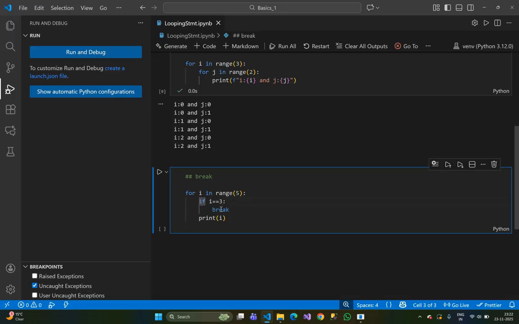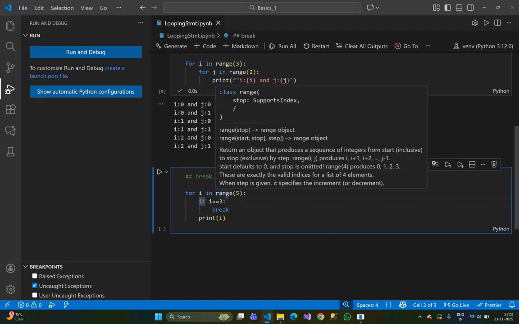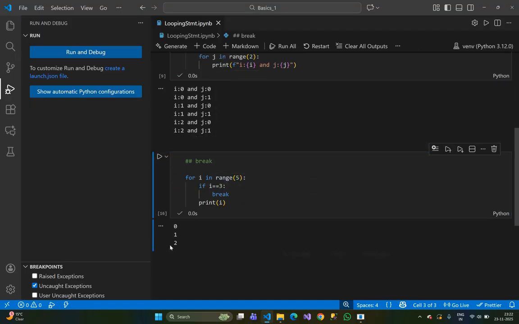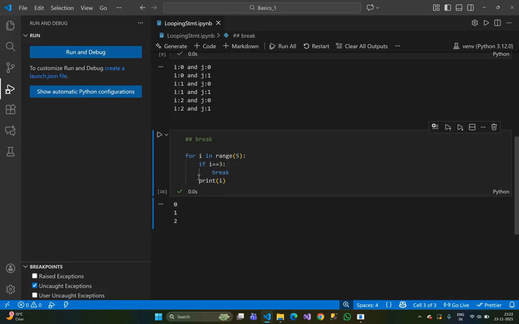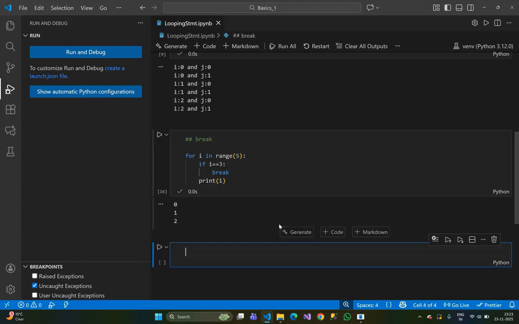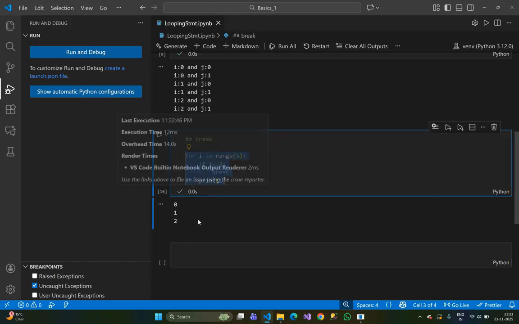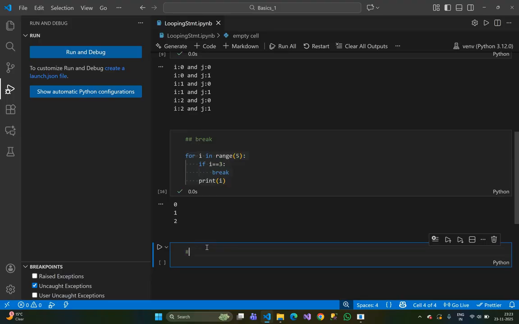Now I am using the break with an if condition. If i equal to 3, then it will break the loop. That means it will print 0 1 2, and when i is 3, it will break the loop. Okay, just run it: 0 1 2. When i is 3, it breaks the loop and terminates it. This is the break statement.